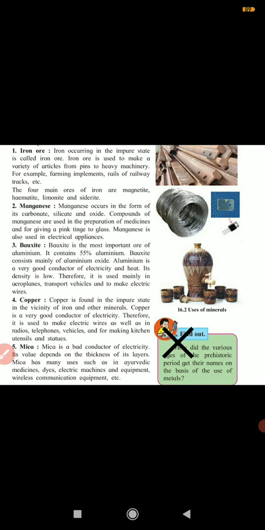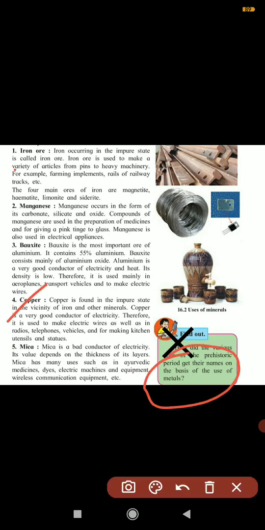What they are, how we get them, and what the uses are, we will see here. First one is iron ore. Iron is what we use most, so for that you need iron ore. Iron occurring in the impure state is called iron ore.